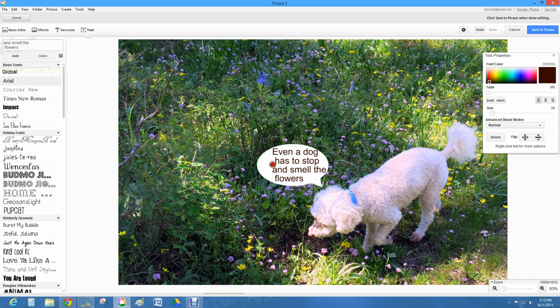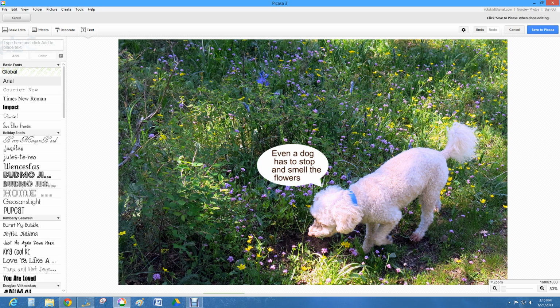Use the handles again to make it even a little bit smaller. Center it. Click outside the screen. And there we have it. A nice little thought bubble for Molly.